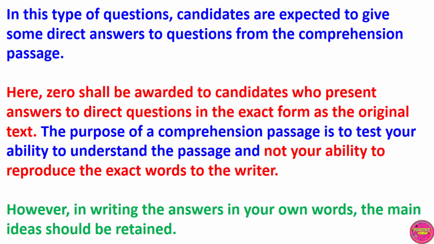The purpose of a comprehension passage is to test your ability to understand the passage, and not your ability to reproduce the exact words of the writer, or to identify the main ideas of the writer. A comprehension test is not a mere test of identification of main ideas, but your ability to identify and produce them in your own words.